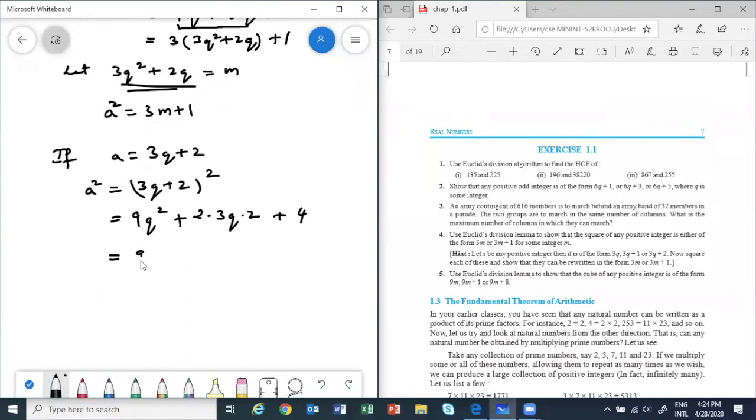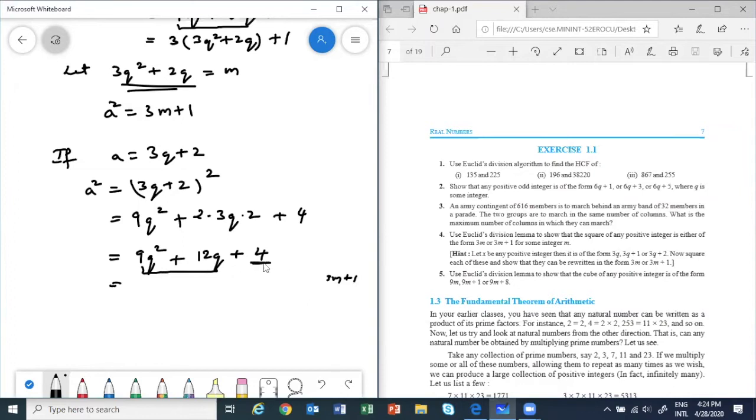So this is equal to 9q square plus 12q plus 4. See now how I will adjust. If I just take these two, I won't be able to write it in 3m plus 1 form.